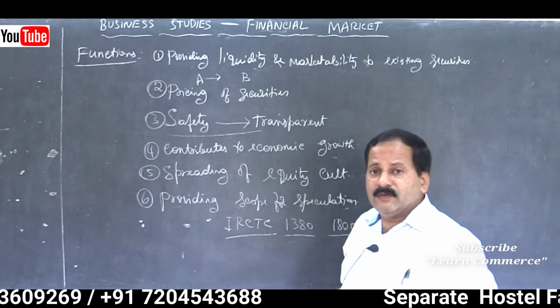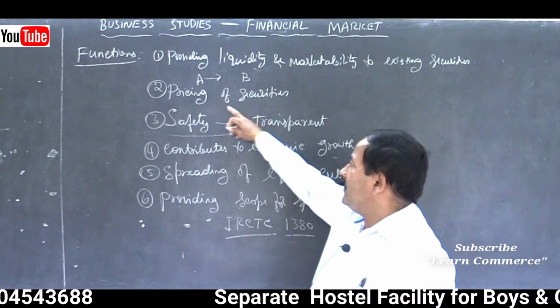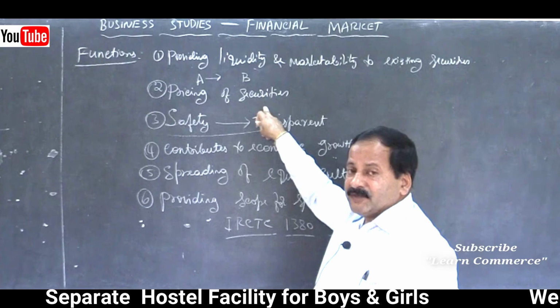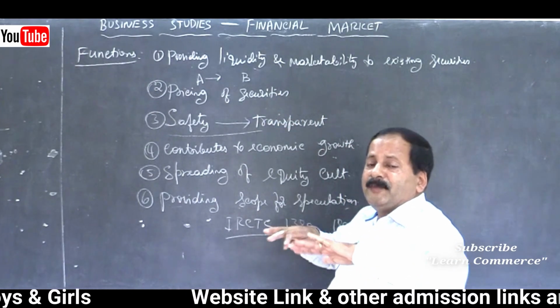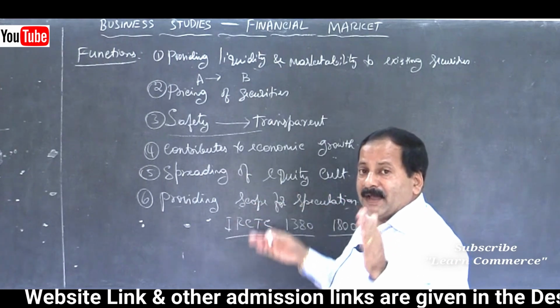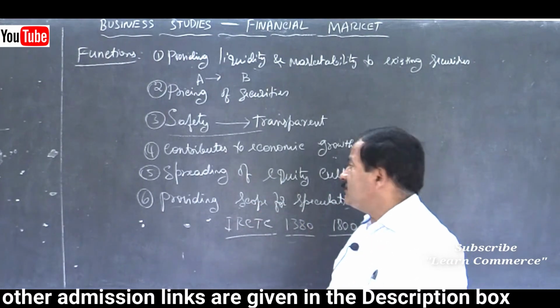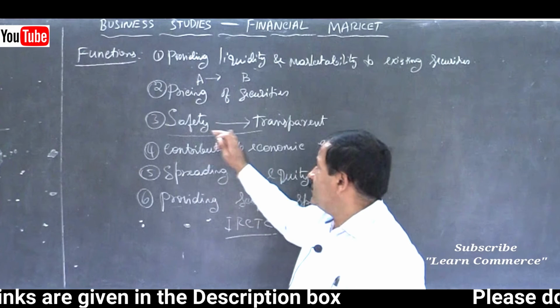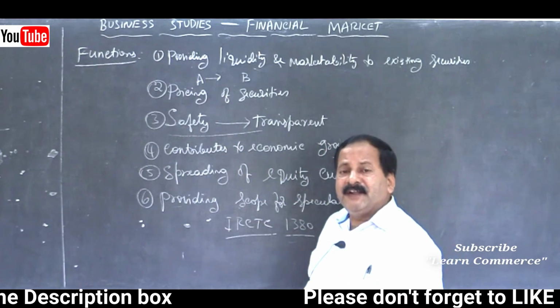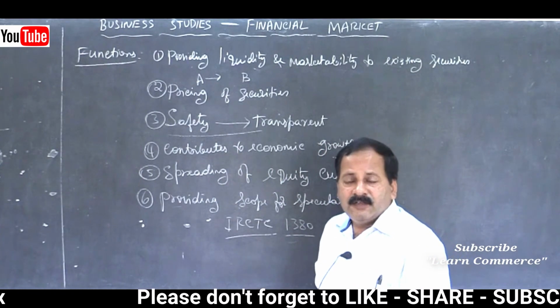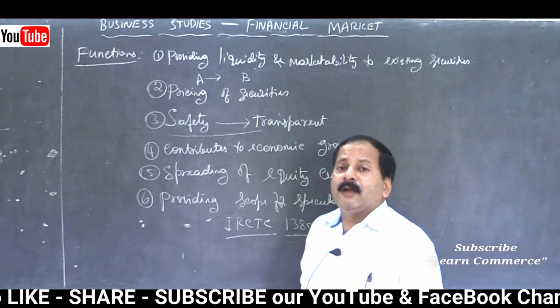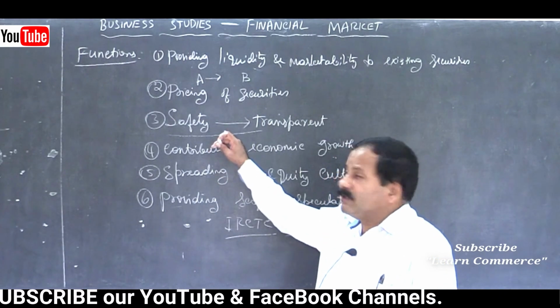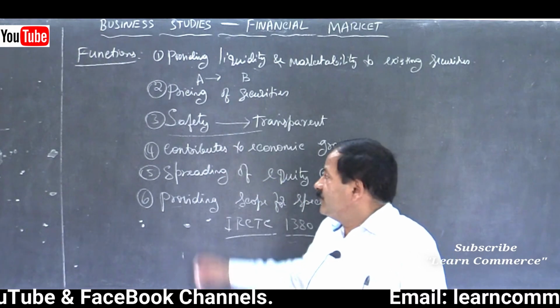The stock exchange will always be there to sell or buy securities. Pricing of securities: because of the existence of the stock market, the price gets stabilized by comparing the demand for and supply of the securities. Then safety: as transparent dealing is done, everyone can see it on the computer screen and no one has control over the computer screen, so there will be safety of transactions for the investors.